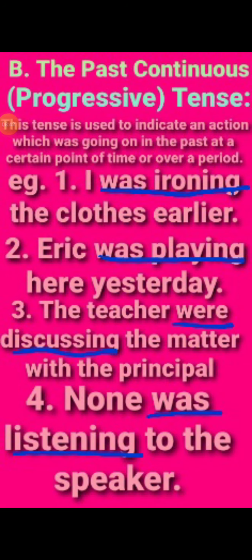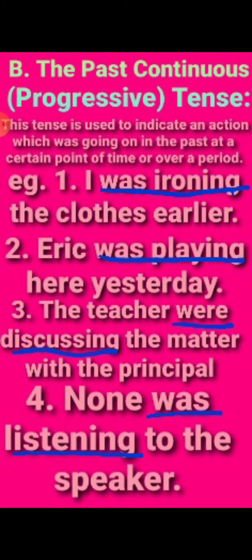Now we come to the past continuous or progressive tense. This tense is used to indicate an action which was going on in the past at a certain point of time or over a period. It means the action was in progress in the past, at a certain point, like at a certain time, it is just taking place.